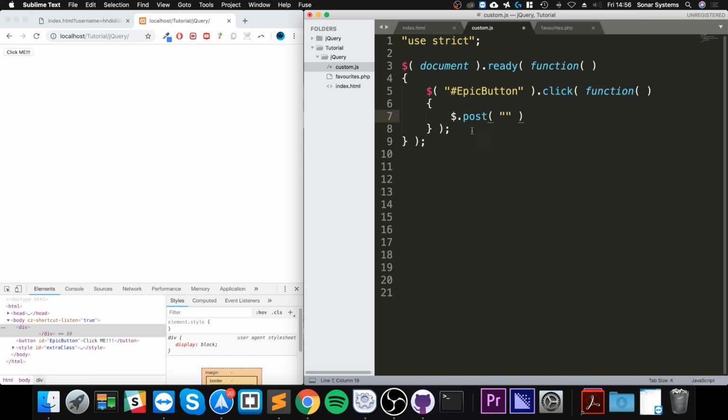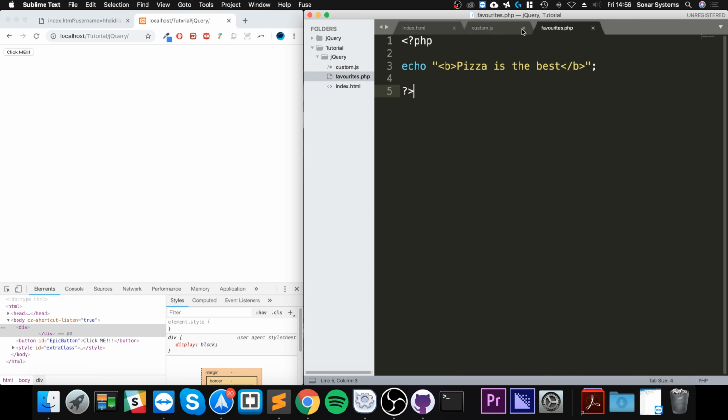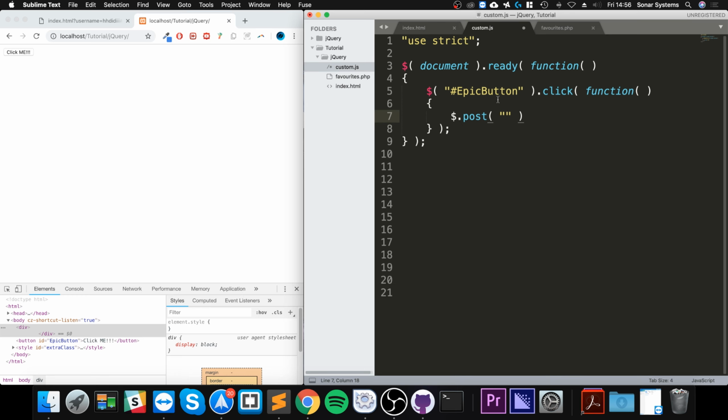and then you specify your backend file. I'm using something called favorites.php, created myself. As you can see, it's amazing, and it's just a simple PHP file. You could use ASP or Python or whatever, really doesn't matter. And now we're just going to say